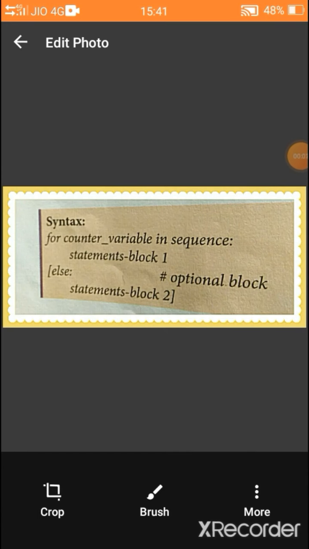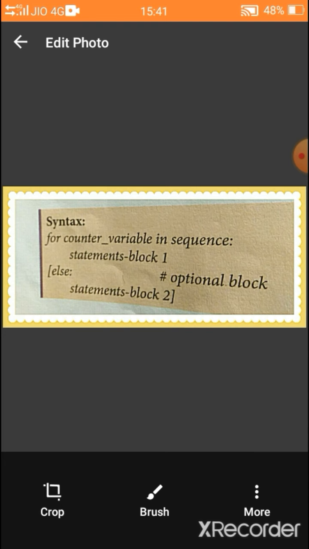Do you all remember what is iteration? In iteration, it repeats the statements until the condition becomes false. It is also known as looping statement. There are two types of loop, for loop and while loop. For loop and while loop are entry check loops. It checks the condition at the entry level, so it is known as entry check loop. So for loop is the most comfortable loop.